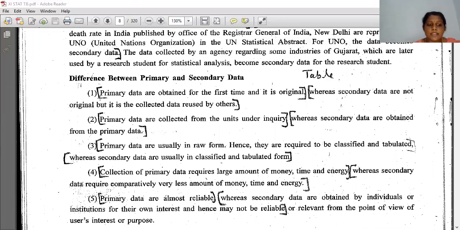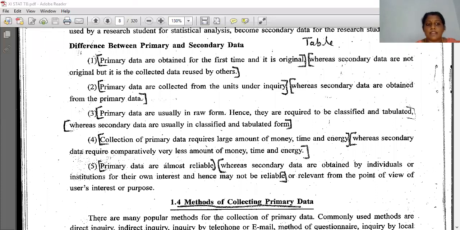So, see children, if I am asking for 2 marks, you have to write four points. I will be asking for 2 marks only. If suppose I asked for 3 marks, 3 marks most probably I am not asking, but 2 marks I will be asking. So 4 points you have to write. Always remember, 2 marks then 4 points, 3 marks then 6 points. Okay, 1 mark then 2 points.